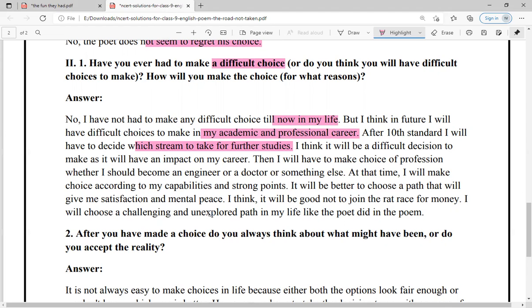In the same way, if you are making some goal for yourself, the base choice which you will make will decide your entire future. So I think it will be a difficult decision to make as it will impact on my career, whatever I select.